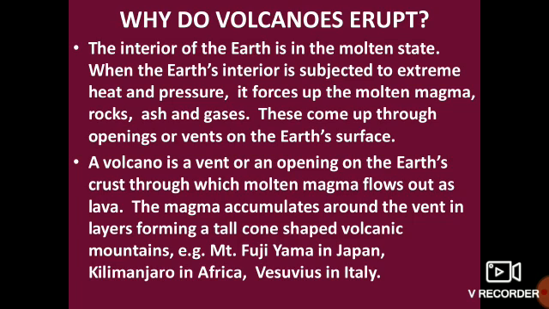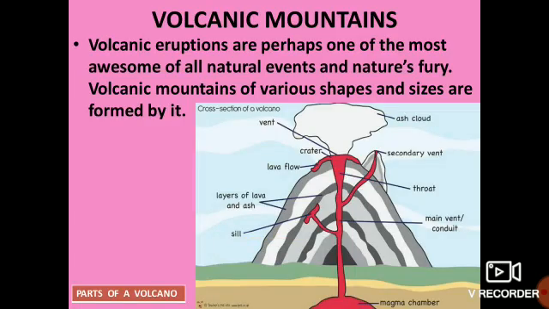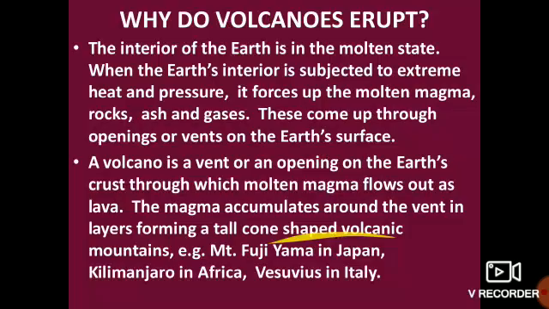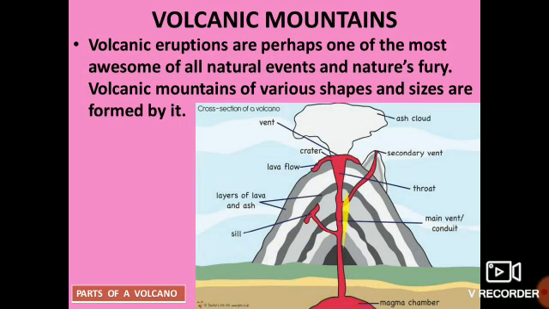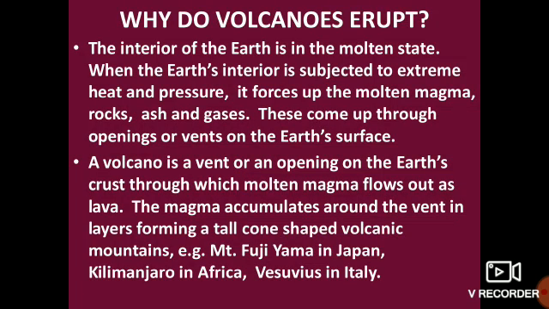So the interior of the earth is in a molten state, means in lava state. When the earth's interior is subjected to extreme heat or pressure, it forces the molten magma or the lava to come up through the rocks in the form of ash or gas. These come up through openings or vents. So a volcano is a vent or opening of the earth's crust through which molten magma flows out in the form of lava.